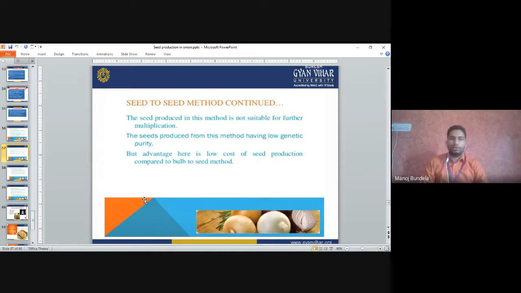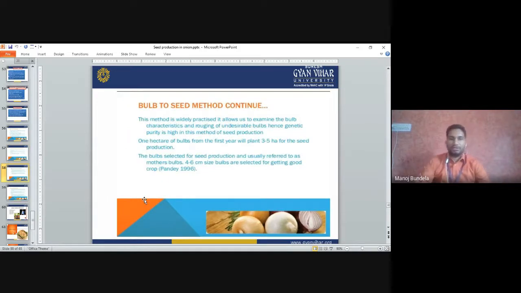It requires less cost because in the field only the bulbs are there. From that bulb only the onion flowers will develop, so it is in the field only. We will not take the bulb, and again we are not sowing the bulb, whereas that is a laborious process. So the seed to seed method requires less cost.